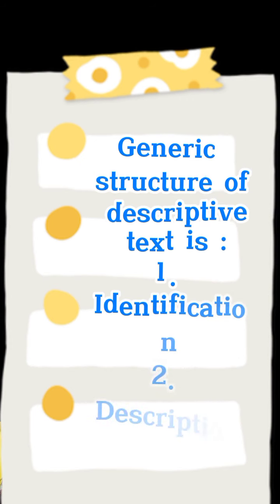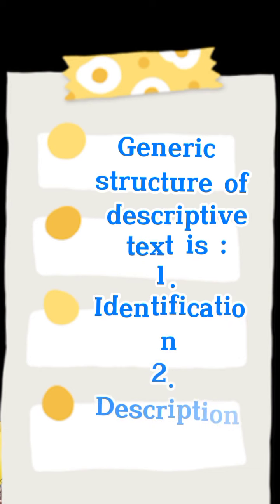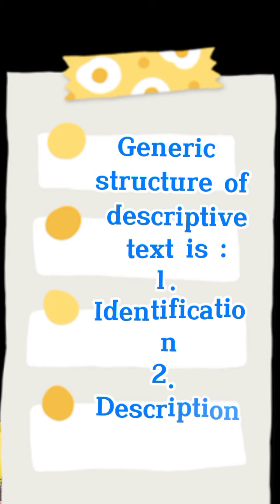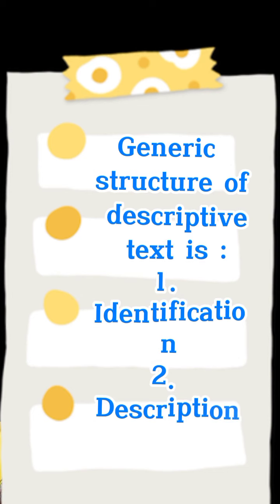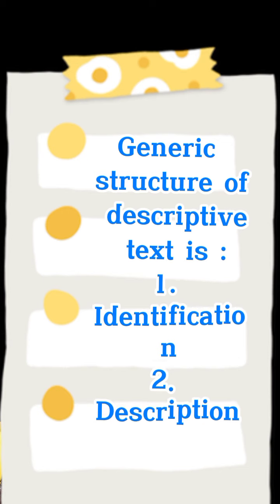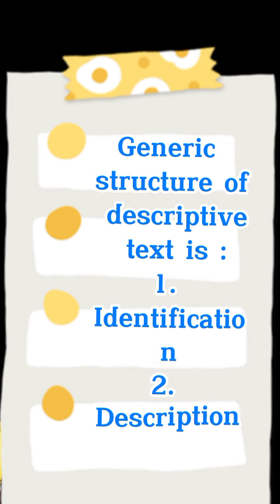For example, I have a dog. I gave him the name Scooby, for example. Now, there is the identification about the descriptive text, or there is the general information about the thing or dog that will be described.